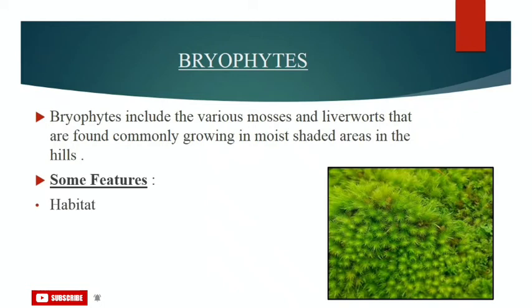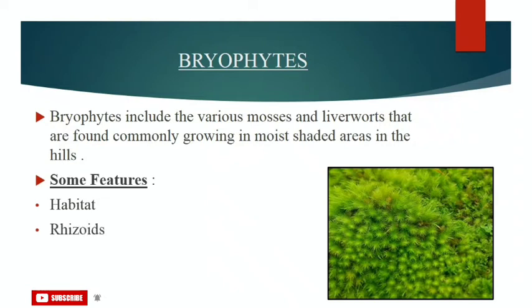Firstly, we'll see habitat, that is where they live. Bryophytes commonly grow in moist, shaded areas in hills. These are also called amphibians of the plant kingdom because they can live in soil but are dependent on water for sexual reproduction. That is why they are called amphibians.